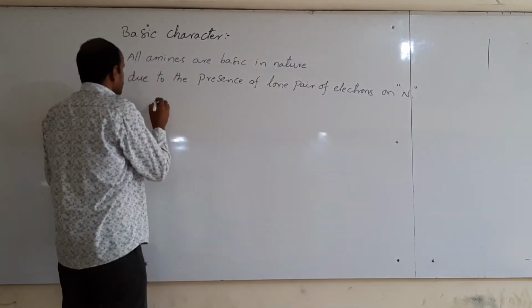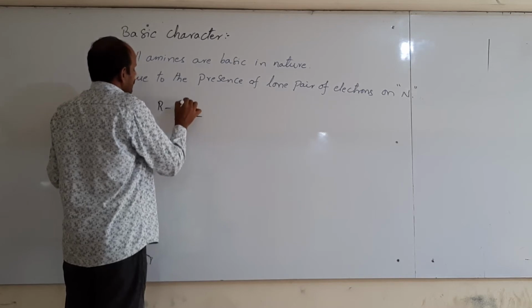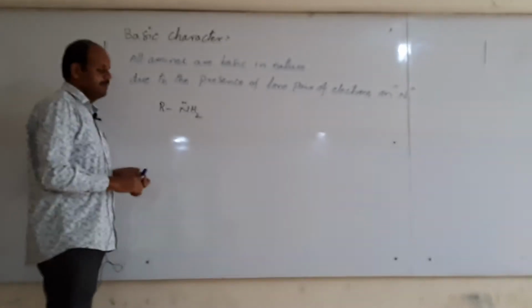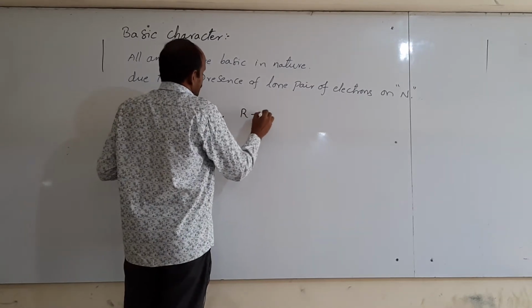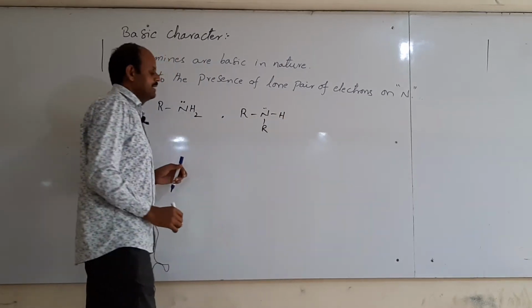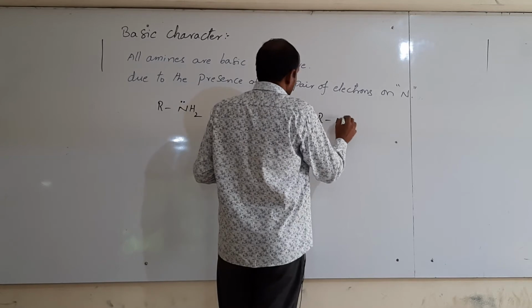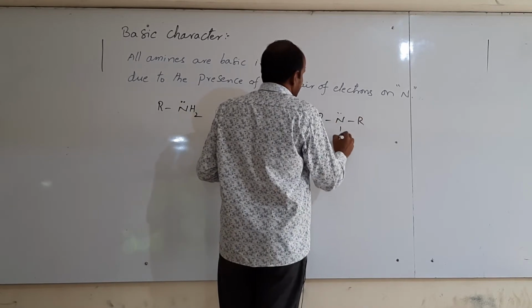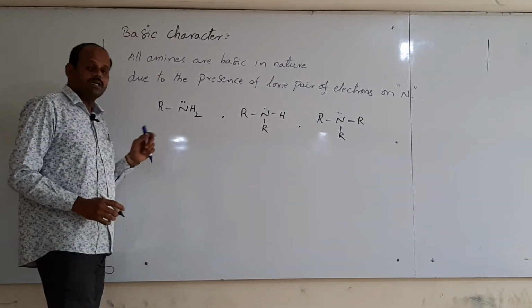Here if you take a primary amine, RNH2, on nitrogen one lone pair of electrons is present, and similarly R2NH, here also a lone pair of electrons is present. If you take a tertiary amine, in tertiary amines also one lone pair of electrons is present on nitrogen.